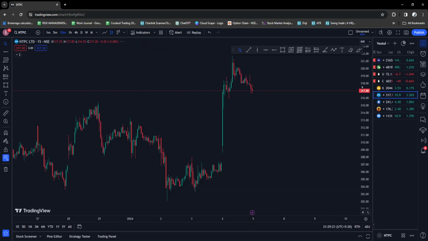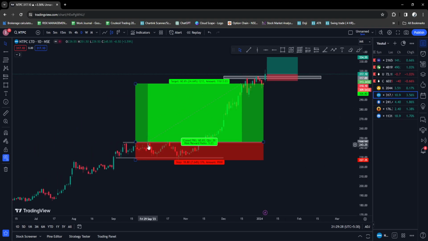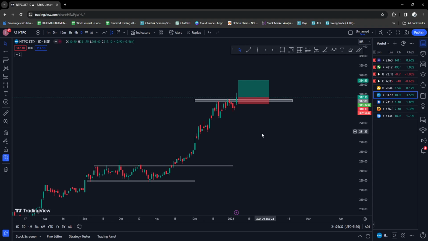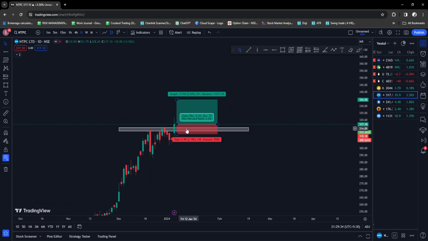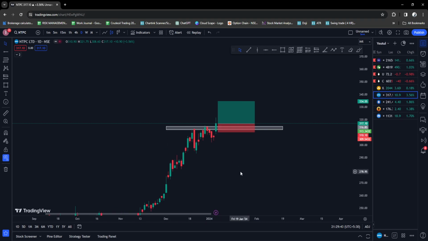Okay, and we have 4 stocks for swing trading. First one is NTPC. NTPC already gave us a very good profit, that is 1:3. We are not holding it anymore. We are looking forward to enter here. If I get a price of 317, 315 to 320, I'll definitely be looking to buy this, and my stop loss will be at 310.